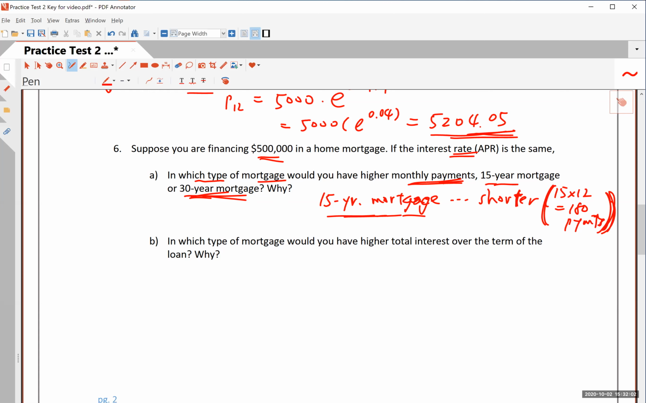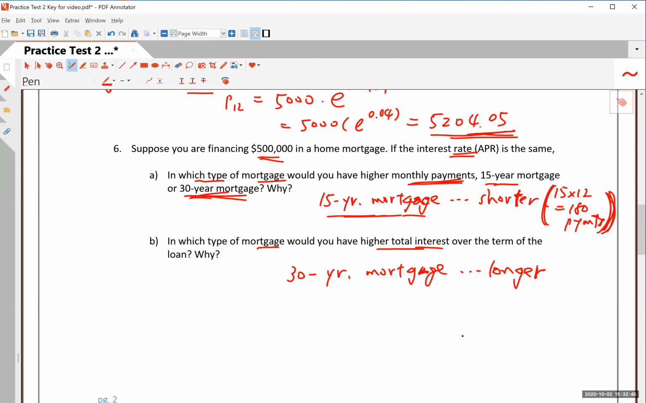Part B, the total interest paid. In which type of mortgage would you have higher total interest over the term of the loan? And the answer is undoubtedly the 30-year mortgage. Because it's longer, all right? And remember, compound interest works against you if you borrow money, especially for a long period of time. And because of the way the interest accumulates over a long period of time, if you have a 30-year mortgage, you will be paying a lot more in general. Even at the same interest rate, you will be paying a lot more in interest than in a 15-year mortgage.